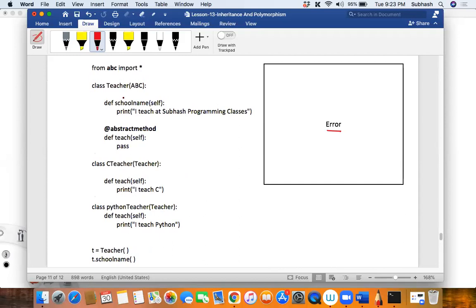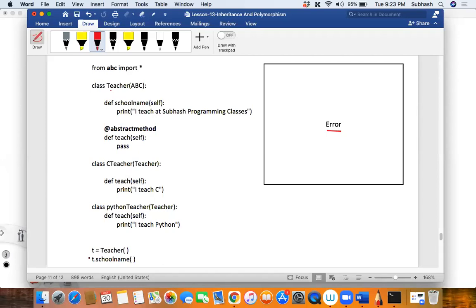Yes, teacher is an abstract base class and I'm trying to create an object of the abstract base class. So that is the reason. See, what did I tell you? What do you mean by an abstract class? Abstract classes are those classes for which your object cannot be created, right?